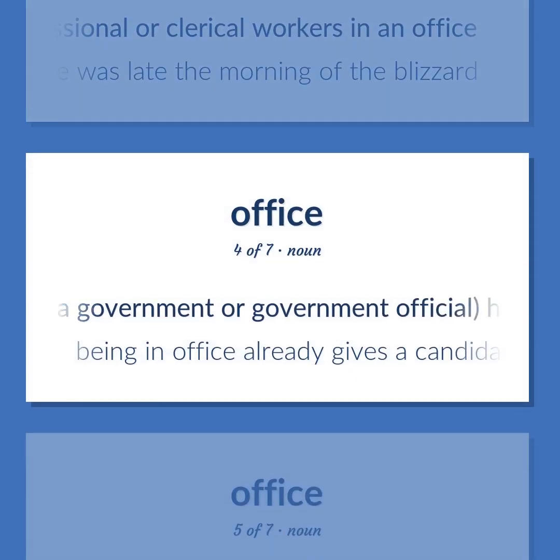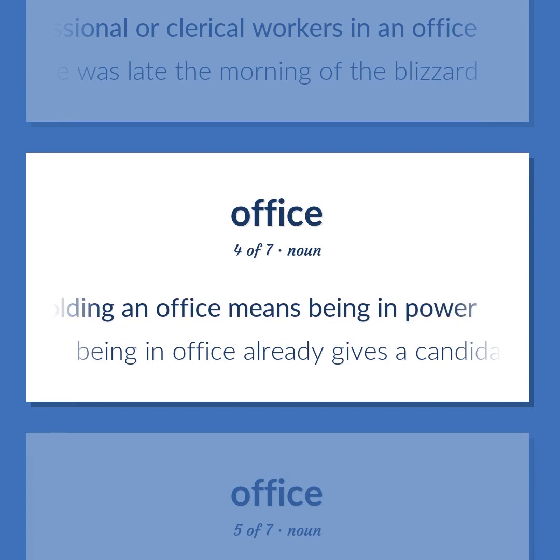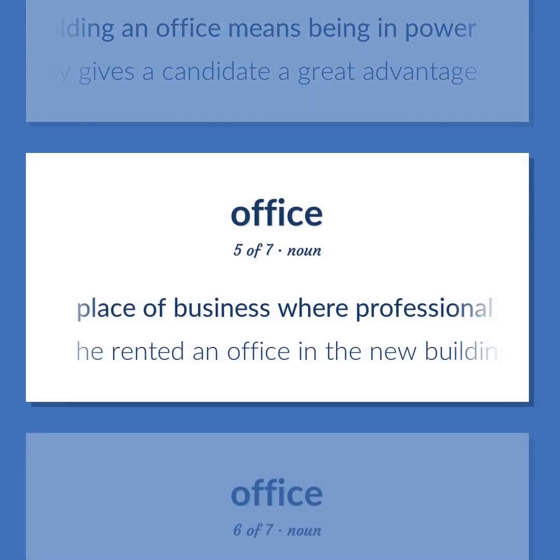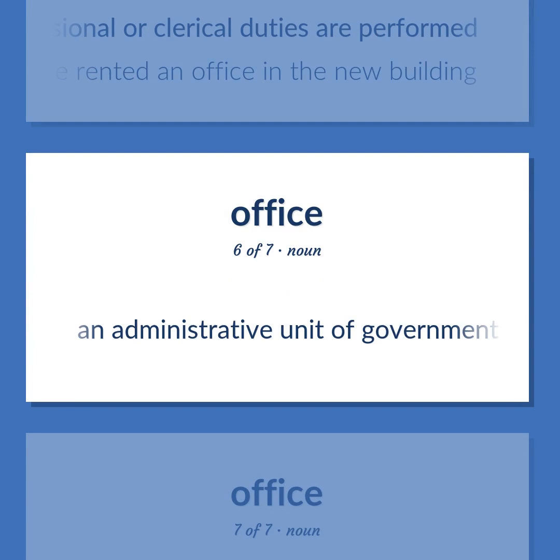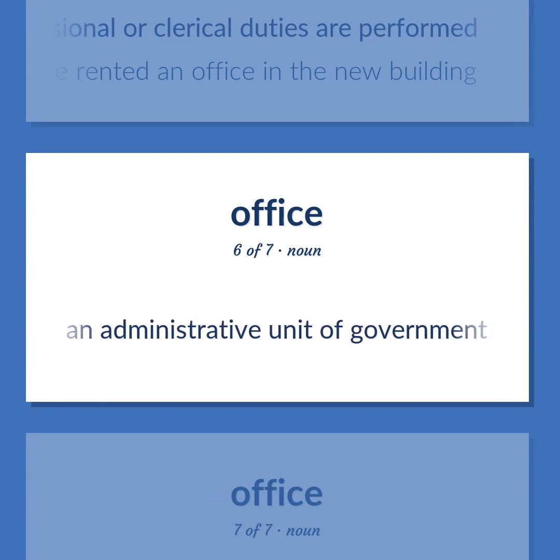Of a government or government official, holding an office means being in power. Being in office already gives a candidate a great advantage. Place of business where professional or clerical duties are performed. He rented an office in the new building. An administrative unit of government.